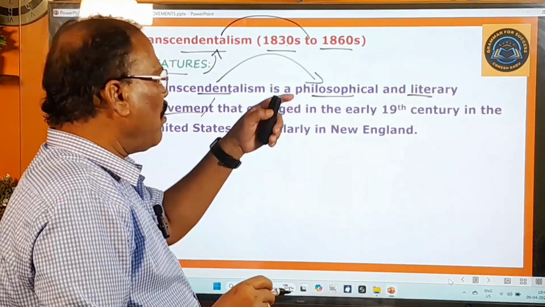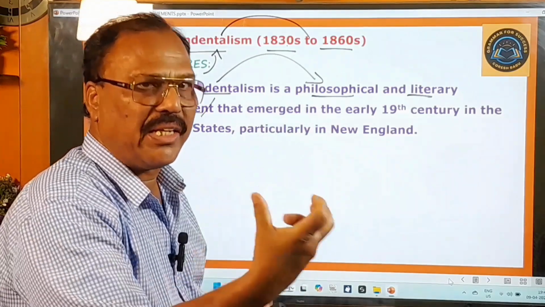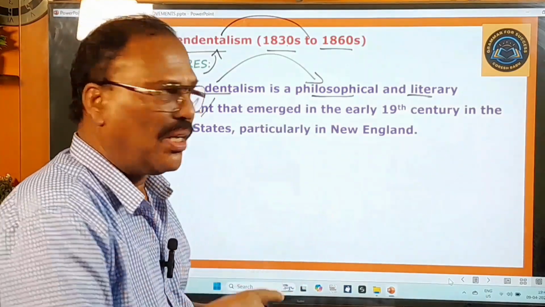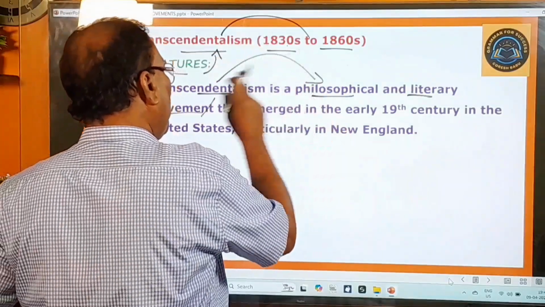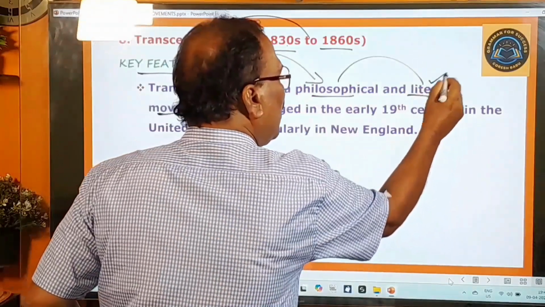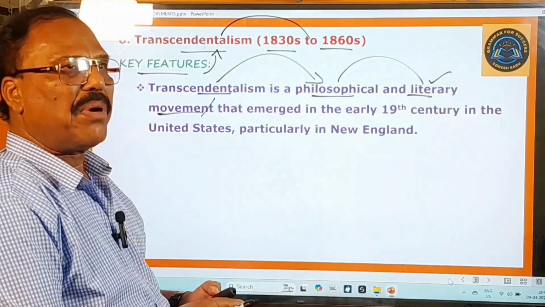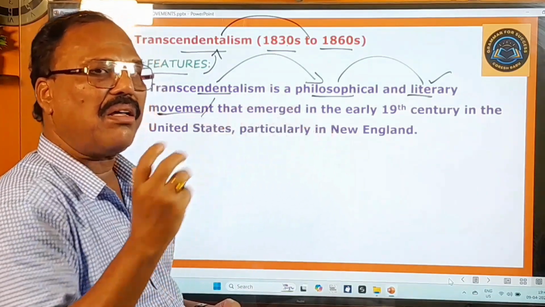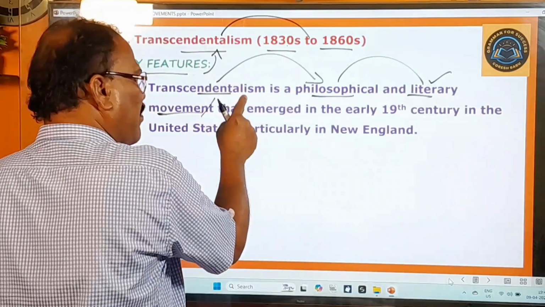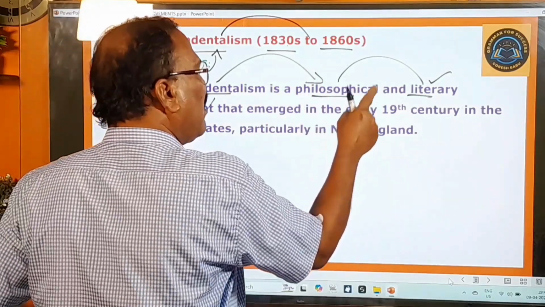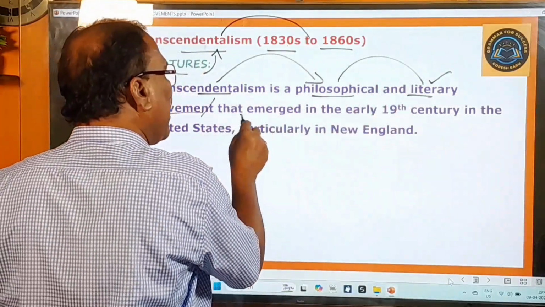You can also take the meaning of theoretical, rational or logical from this word. It is also a literary movement. Literary means pertaining to literature, Sahityamunaku sambandhinchina.